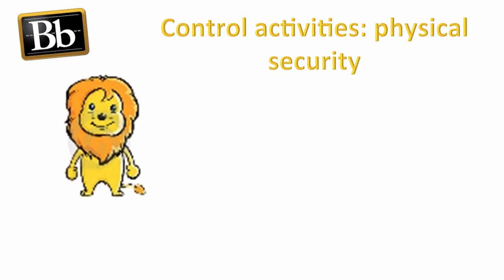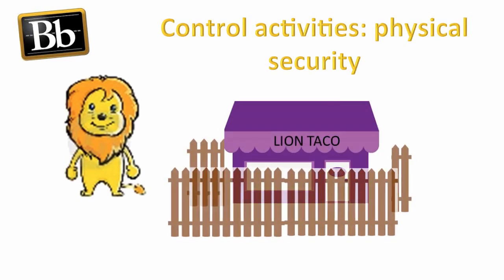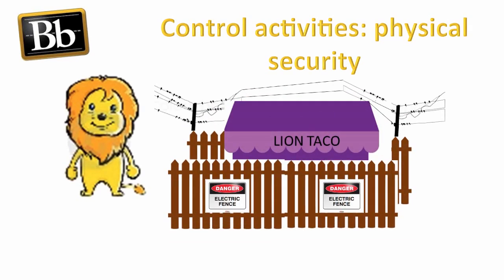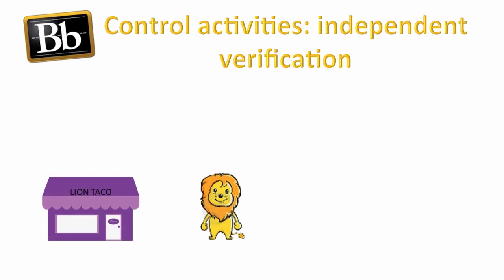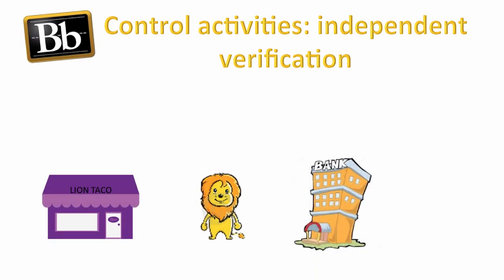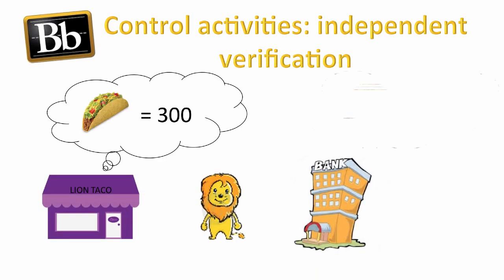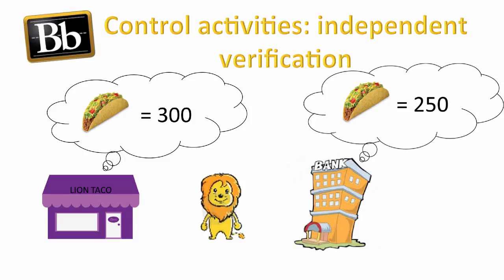The fourth category is physical security. Lion is seeking to install fence with high voltage electricity to get rid of persistent burglars. The final category is independent verification. A common form is bank reconciliation. If Lion's business debited 300 in taco account and only 250 appeared in the bank statement, it will be a worry.